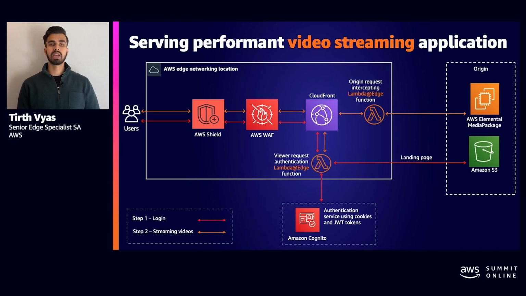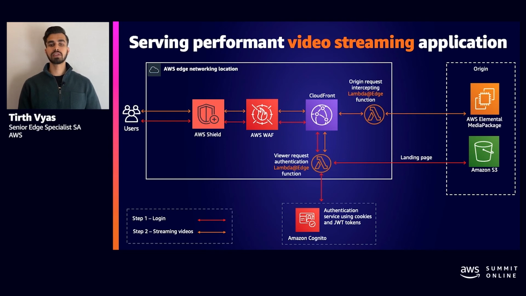Now, offloading this authentication step to the edge, closer to the users, has a few benefits. For example, it reduces load on your origin and it improves performance of your application because now the authentication is happening much closer to your users. So the next step is that after the user has been authenticated, they then start streaming their videos. That streaming video step is represented via orange arrows.